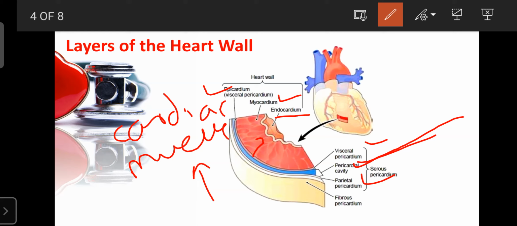Easy entry of bacteria, especially Staphylococcus, can cause inflammation in the pericardium. That is known as pericarditis, and it can create problems in the normal functioning of the heart. So like that, the heart is made up of four layers. One is the epicardium, myocardium, and endocardium. These are the basic formation required for the formation of the heart. And another one is the outermost layer known as the pericardium.